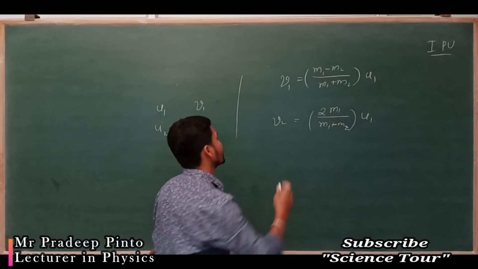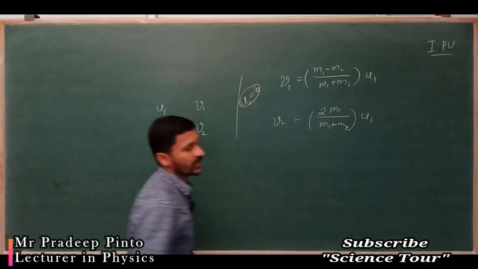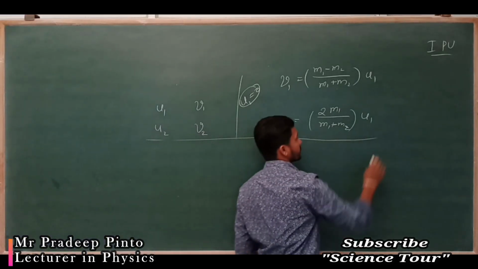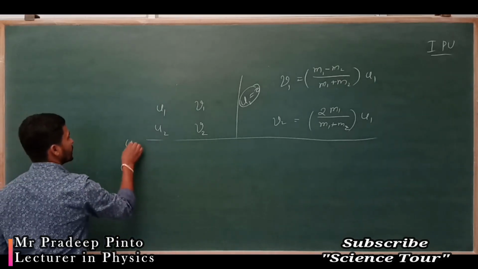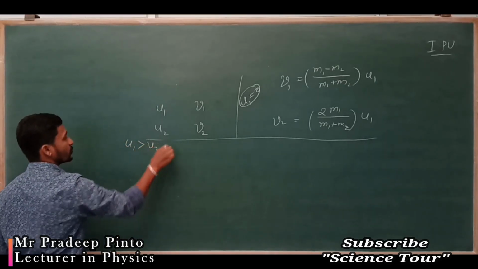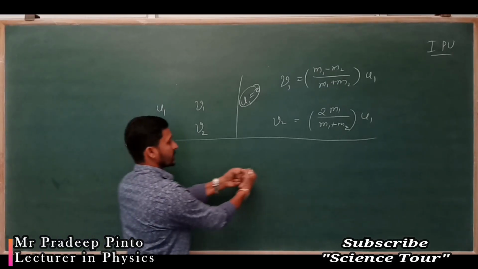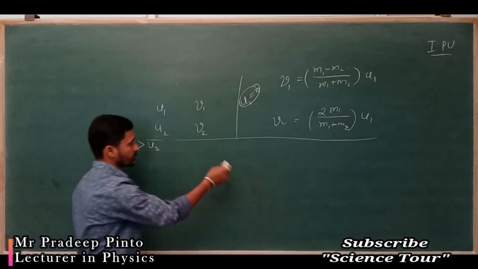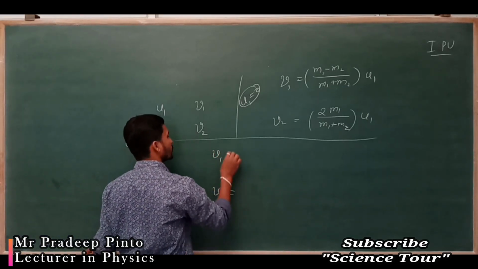But what is the case? This was the case when u2 is equal to 0, right? The second object was at rest. But what if both are moving in such a way that u1 is greater than u2? u1 is greater, u2 is less, so it goes and collides like this in one dimension. Then what is the expression we are going to get? This is the general expression you have to remember.